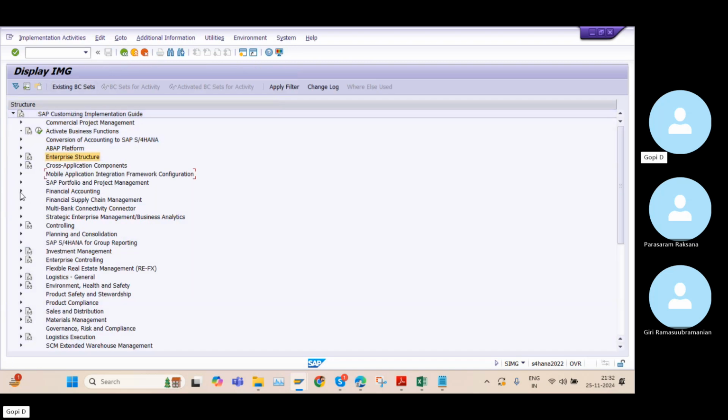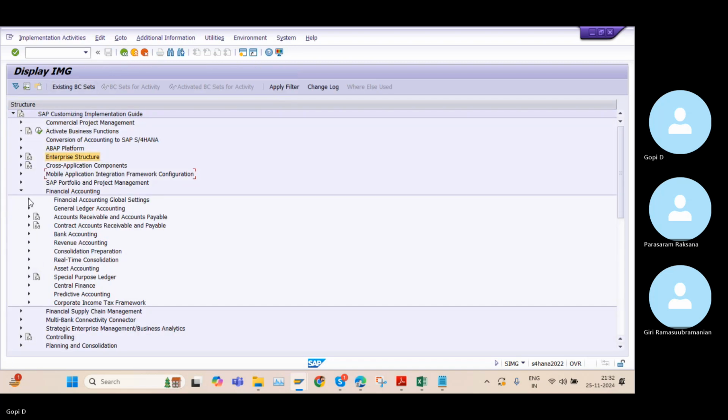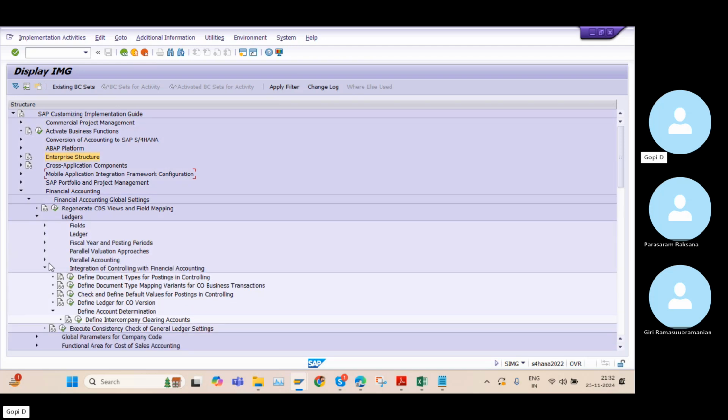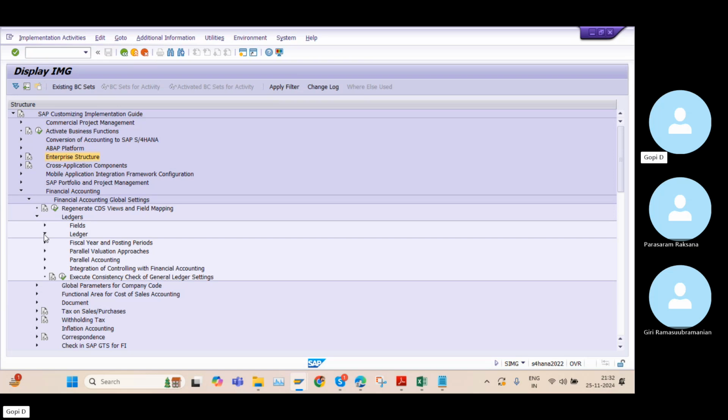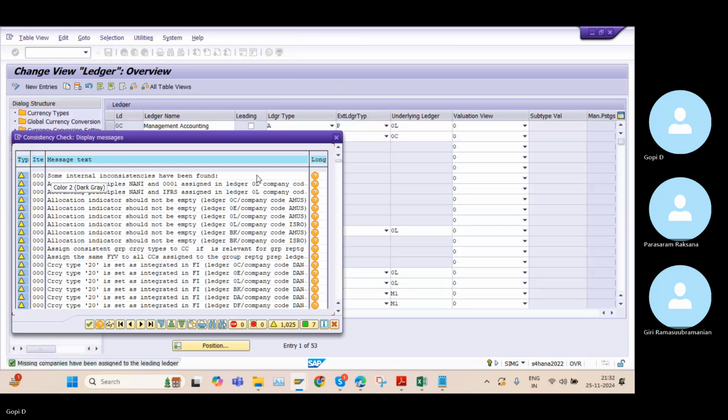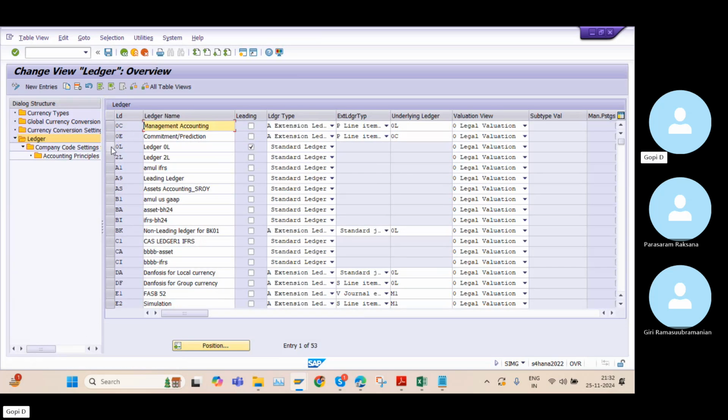So I need to go to financial accounting, global settings, ledgers, and within the ledger, I need to go to ledger one more time. And this is the setting, define settings for ledgers and currency types. So click on continue. The 0L ledger is nothing but the leading ledger.